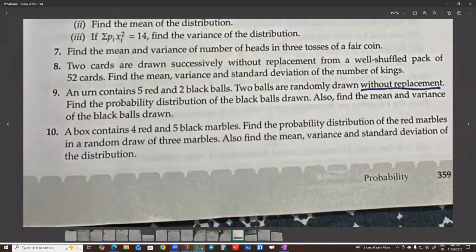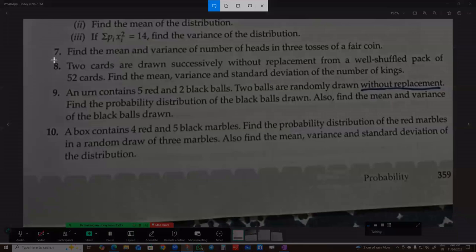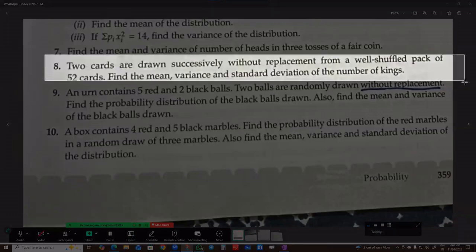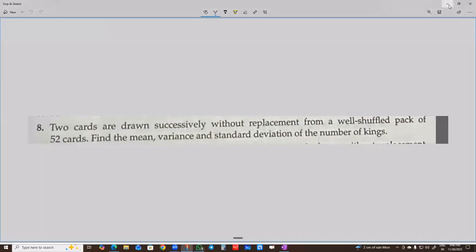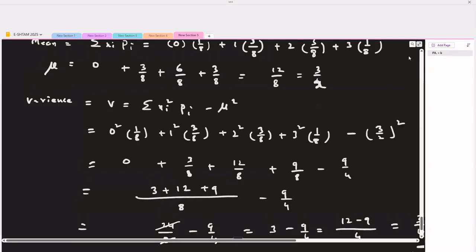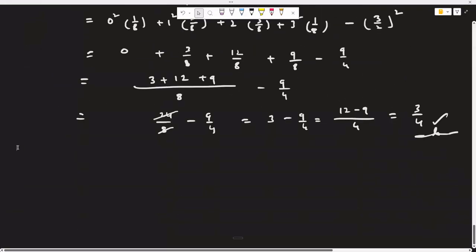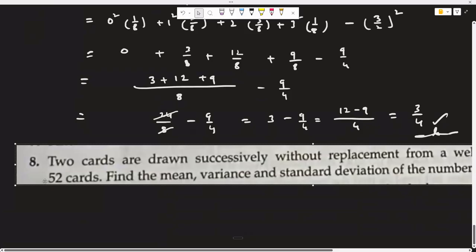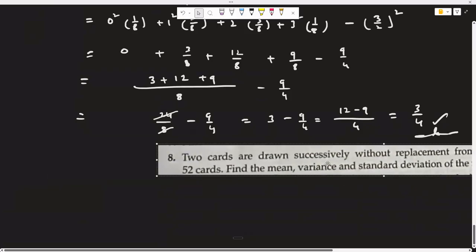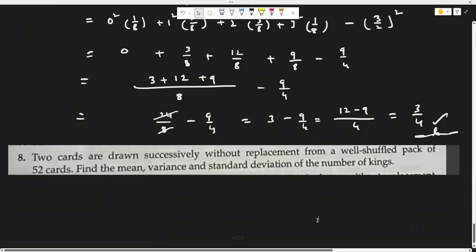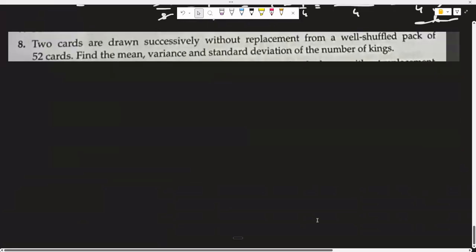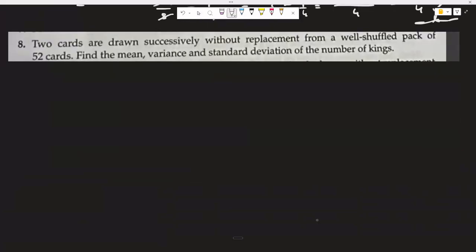Next, problem number 8. Two cards are drawn successively without replacement.